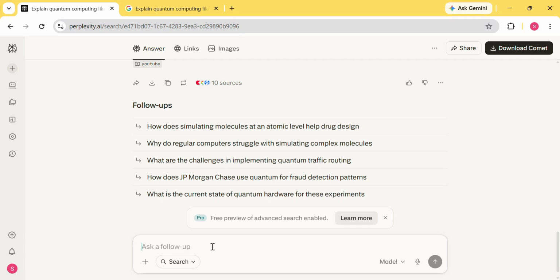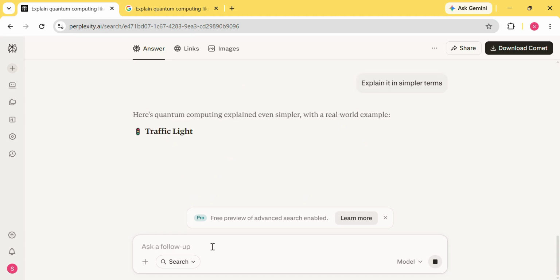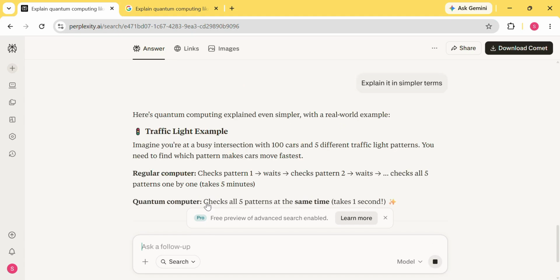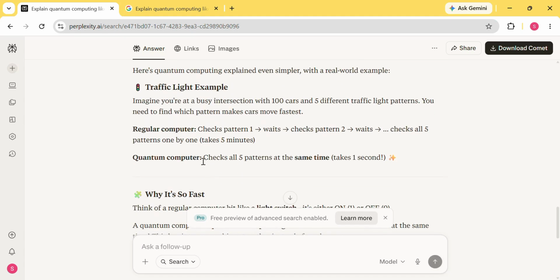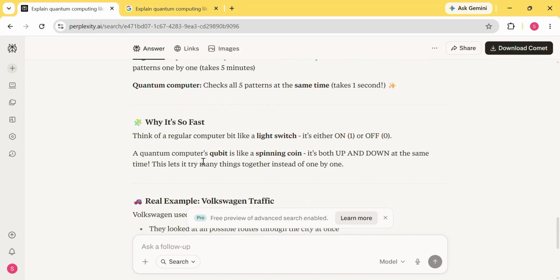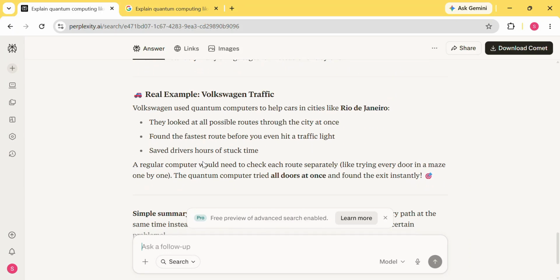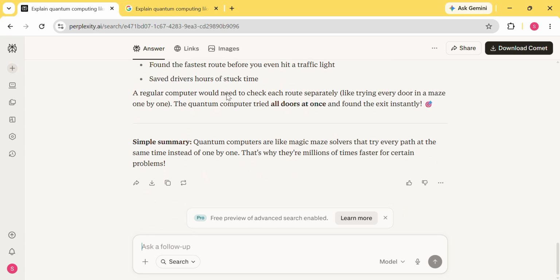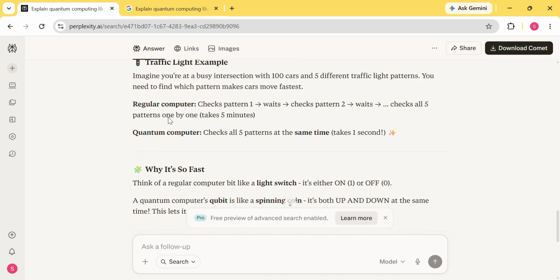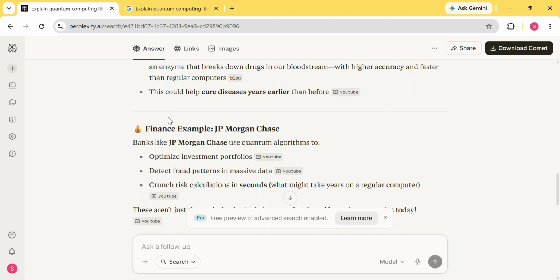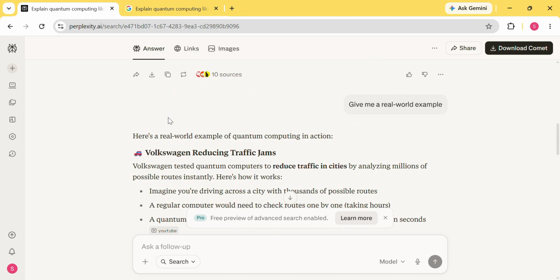Next, I am asking, explain it in simpler terms. Again, Perplexity knows the context and adapts the explanation without me having to repeat the original question. This feels much more like talking to an expert than using a traditional search engine. Instead of performing multiple separate searches, I can keep refining my understanding through natural conversation. That's a huge advantage when you're learning something new or researching a complex topic.